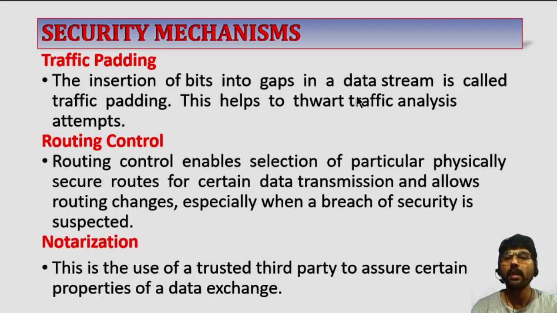Then the person will be confused about what the actual data you are sending is. To prevent such analysis, we are using traffic padding.